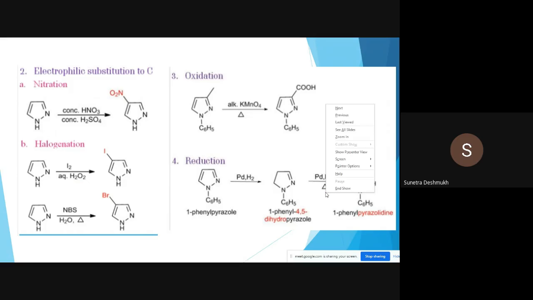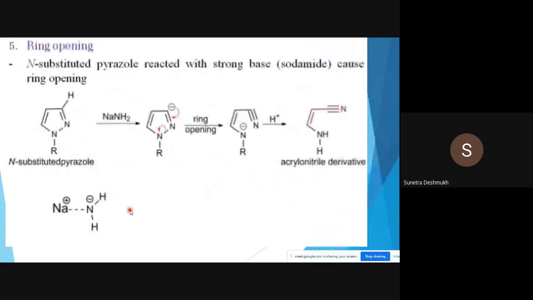Okay, next one, ring opening reaction of pyrazole. N-substituted pyrazole reacts with a strong base, sodamide, causing ring opening. Treatment of this pyrazole with the strongest base, sodamide, removes a proton from the third position. Ring opening occurs in such a way. So pay attention to how the ring opening occurs, and you get the acrylonitrile derivative. Treatment of pyrazole with the strongest base leads to ring opening of the pyrazole ring. So sodamide, NaNH2.